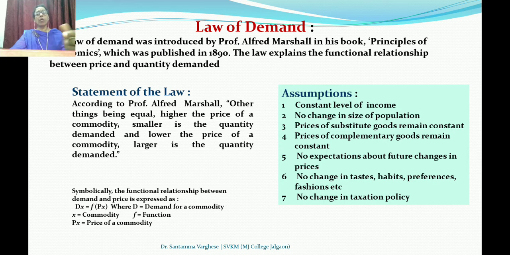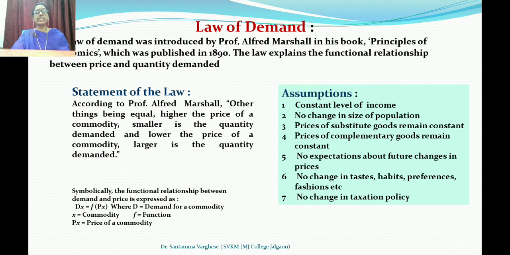In the law of demand, the price is given importance. So the definition is, other things being equal, higher the price of a commodity, smaller is the quantity demanded, and lower the price, larger is the quantity demanded.